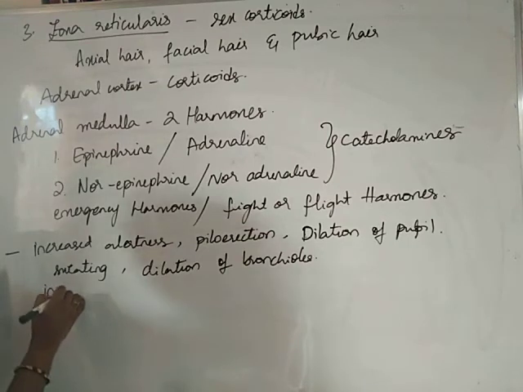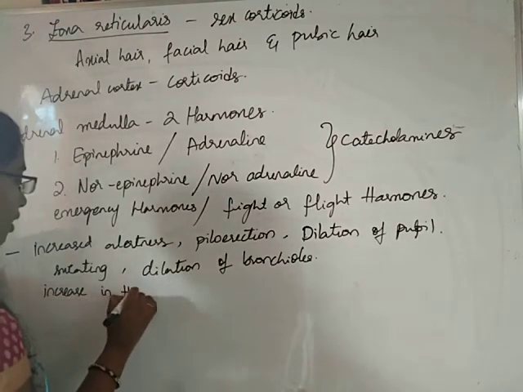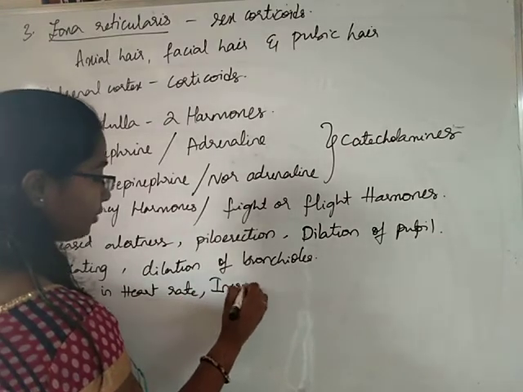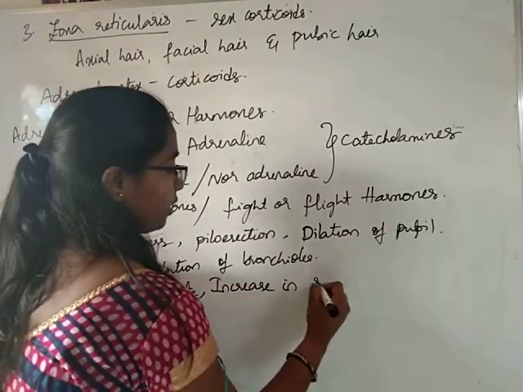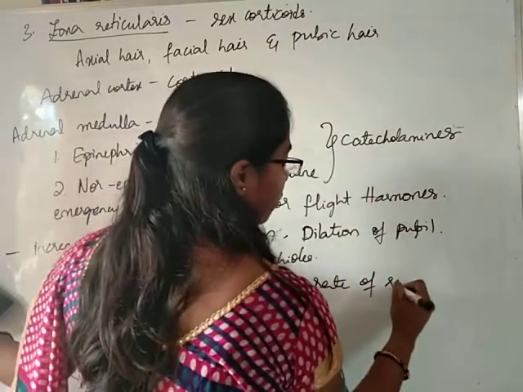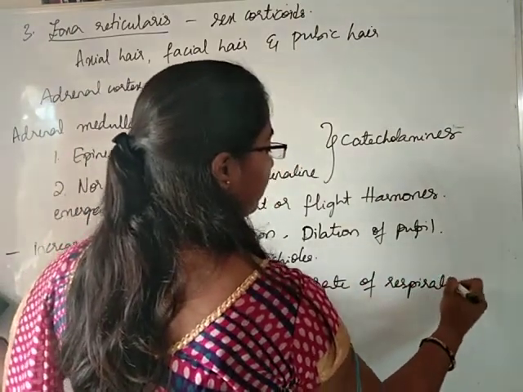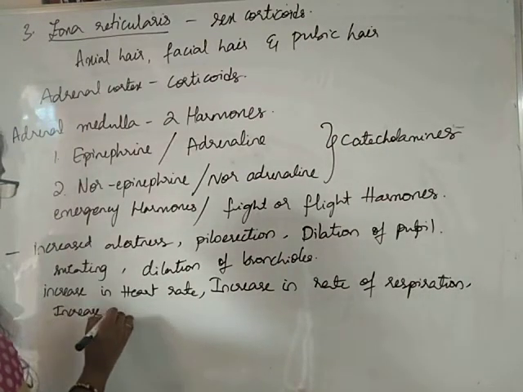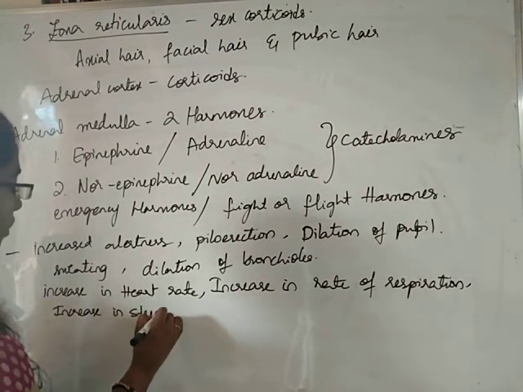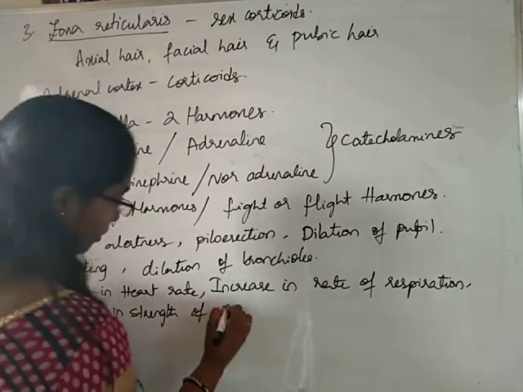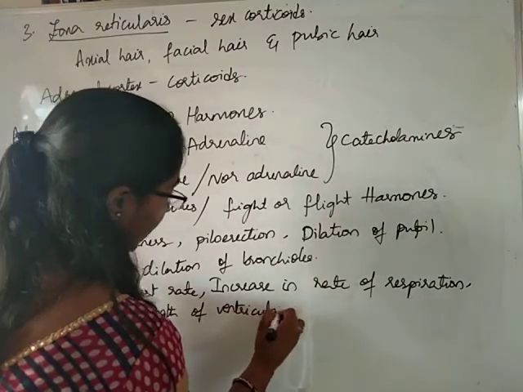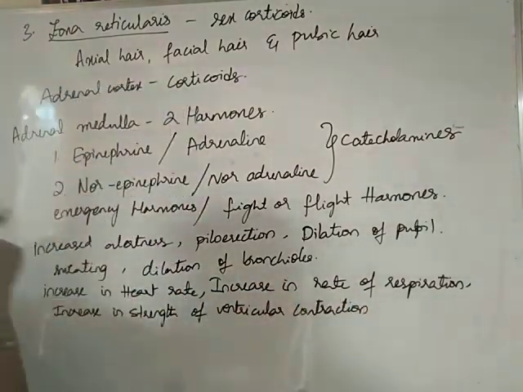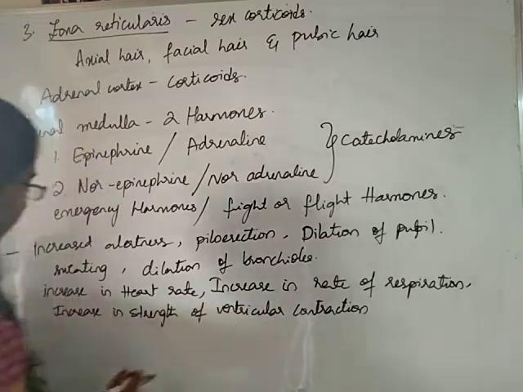They cause increase in the heart rate, increase in the rate of respiration. They cause increase in the strength of ventricular contraction.